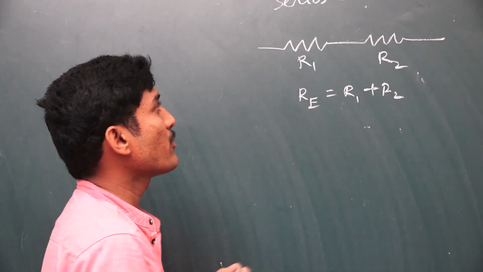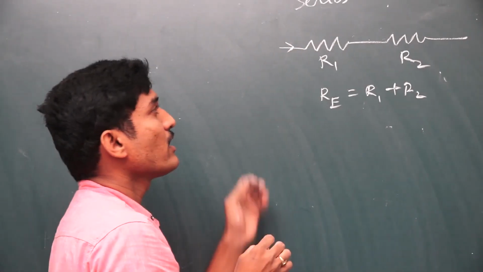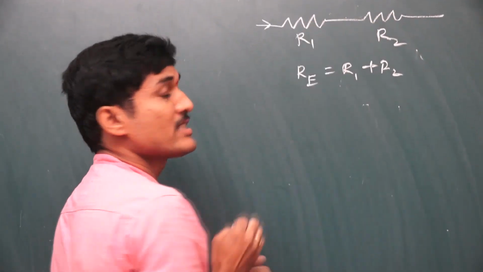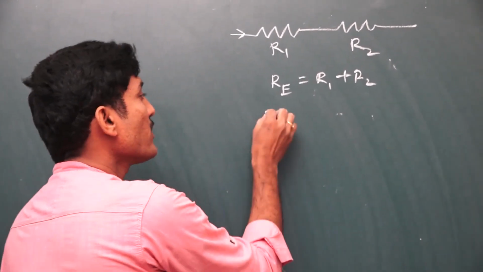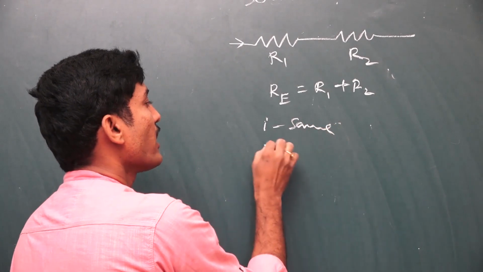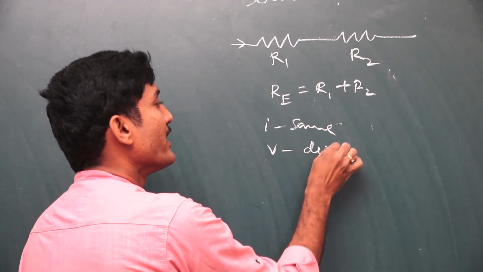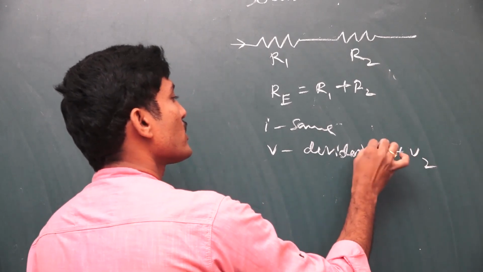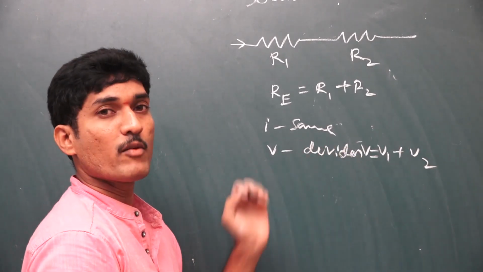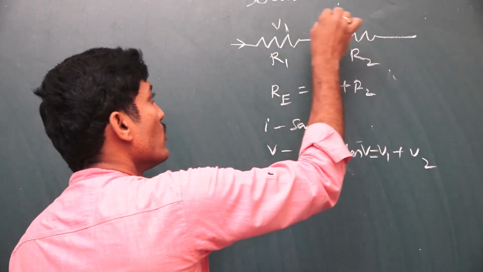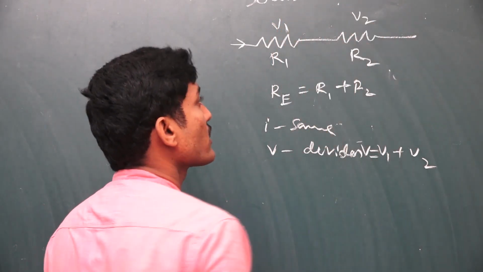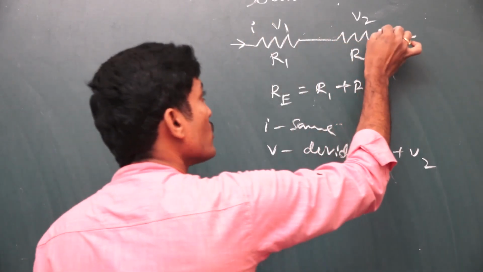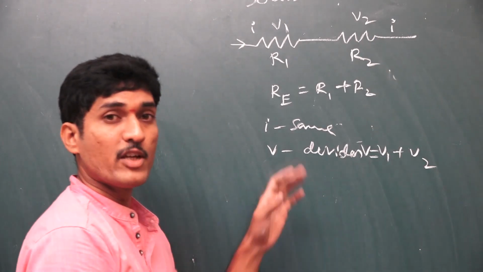Keep in mind that in series combination there is only one way for the current, and here the potential difference is divided but the current is the same. In series combination, the same current flows and the potential difference is divided among the resistors like that. V is equal to V1 plus V2. So V is the total voltage offered by the battery. Here V1 is the voltage across R1 and V2 is the voltage across R2. But the current is the same. Along the resistance R1 also I current and along the resistance R2 also I current. So this is a very important concept.